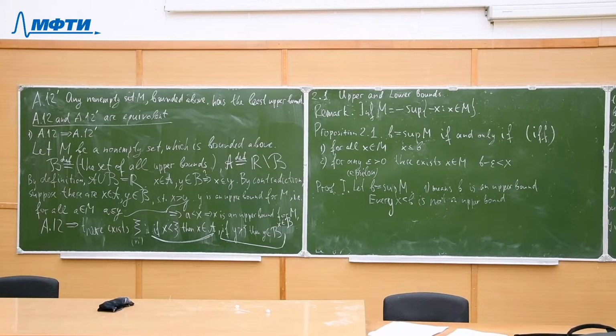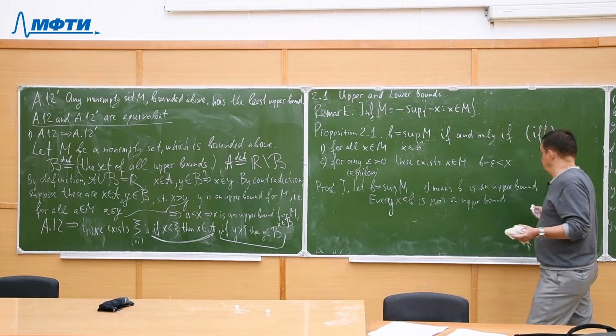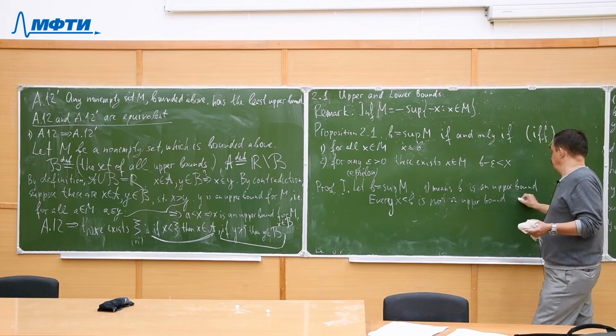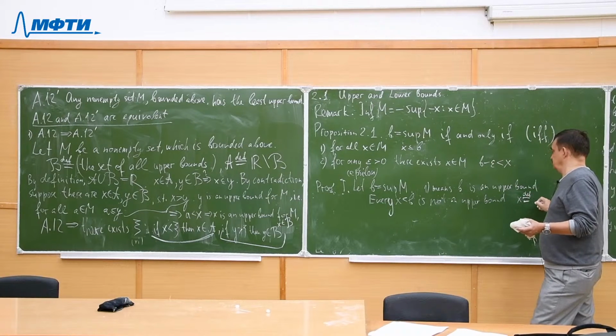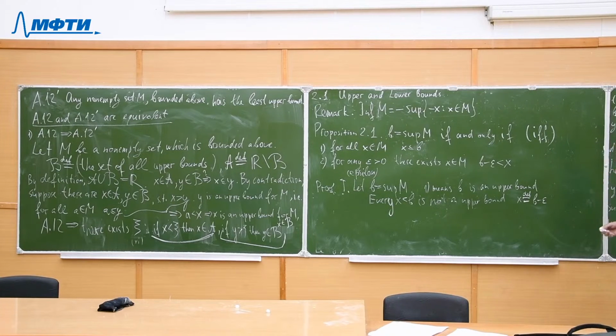So if x is less than B, then we may put x by definition as B minus epsilon, where epsilon is greater than 0.